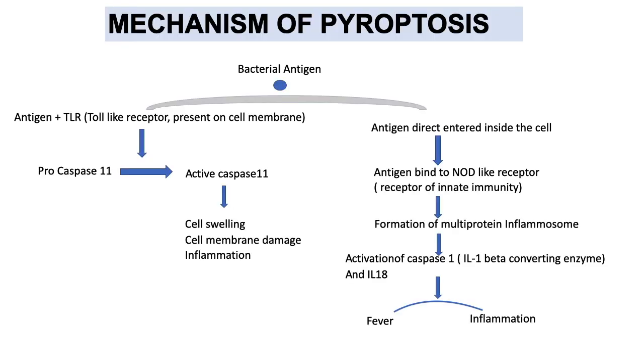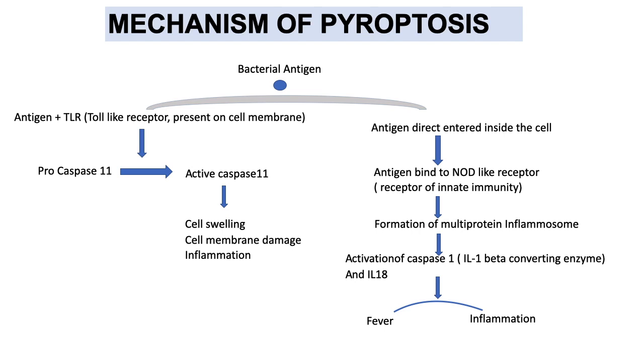The mechanism of pyroptosis is very complicated, and not given clearly in the textbooks either. When any bacterial antigen interacts with a toll-like receptor present on the cell membrane, it leads to activation of pro-caspase-11 into active caspase-11. The active caspase-11 leads to cell swelling, cell membrane damage and inflammation. This leads to cell death like necrosis.